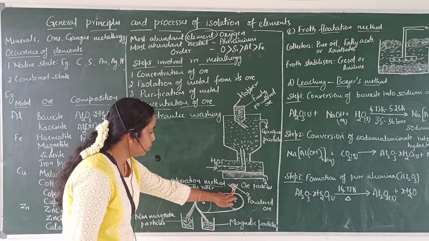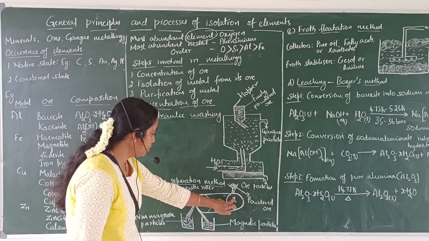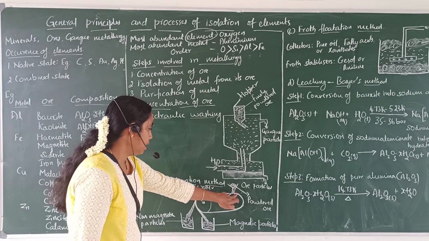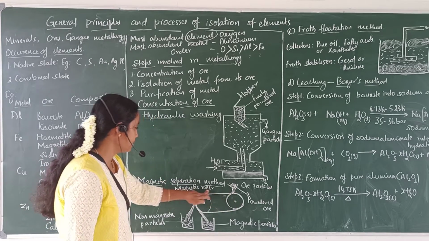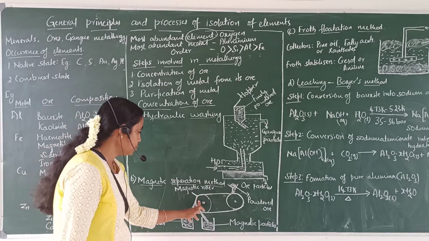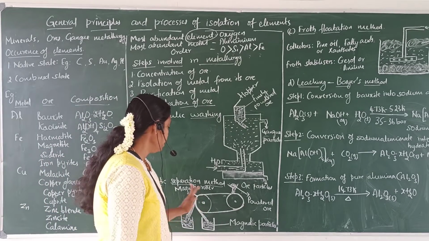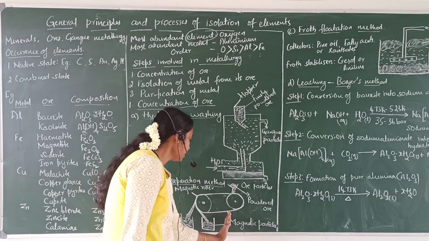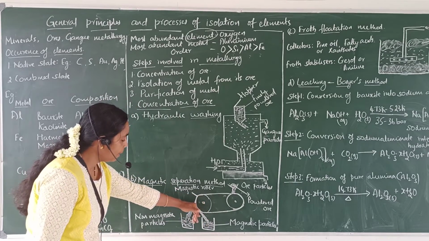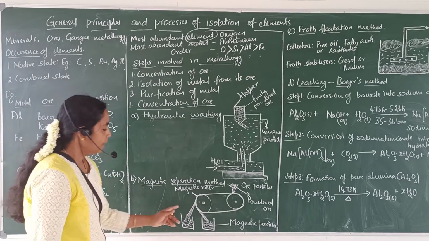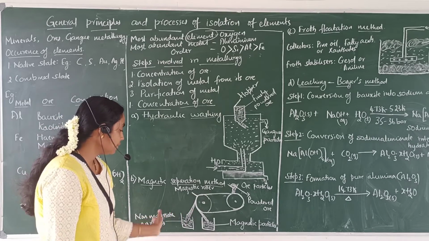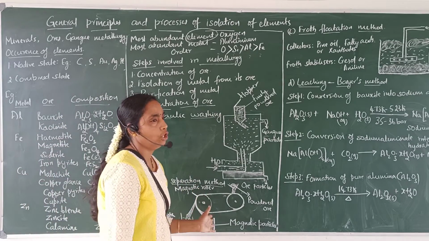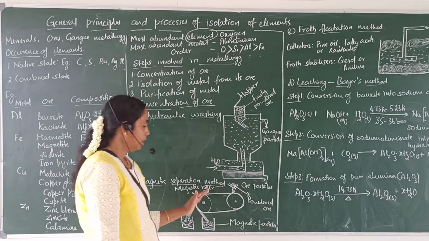See, finely powdered ore is introduced above the non-magnetic roller and the moving belt carries the powdered ore. When it reaches near the magnetic roller, the magnetic particles are attracted and non-magnetic particles are rejected. In this way we can separate the magnetic particles and non-magnetic particles.